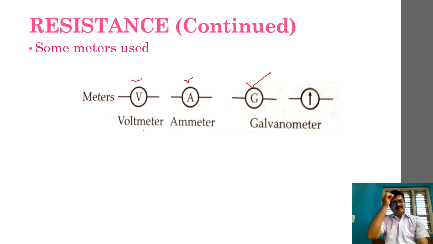The third instrument is the galvanometer. Galvanometer measures current of a very small value, like in milliampere or microampere. So these are the different types of meters or measuring devices that are used in current electricity. I hope this is clear to you all. Now let us move on to the next.